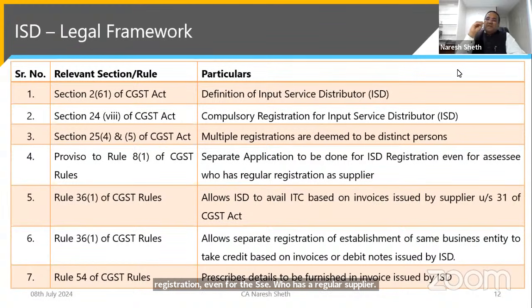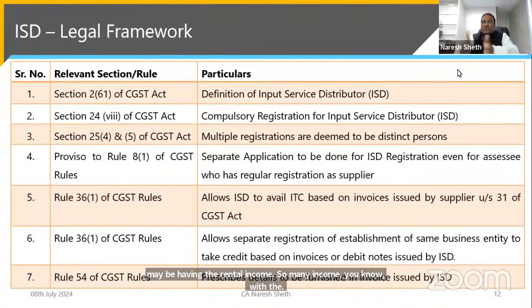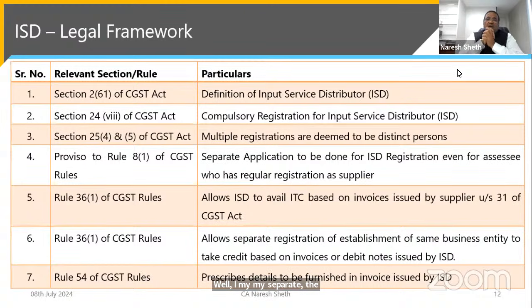Please understand, in my Bombay office in Maharashtra, I may also have a unit, I may have rental income and many other incomes, so my normal registration should be separate as a supplier. And a separate application is to be made for ISD registration. So this is a mandatory provision. Your one normal registration cannot act as an ISD registration. ISD registration has to be separate.